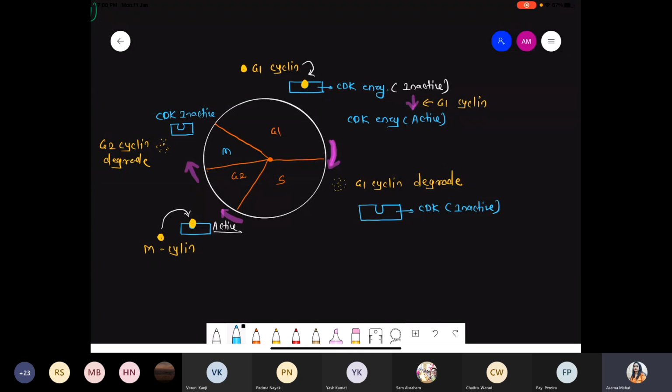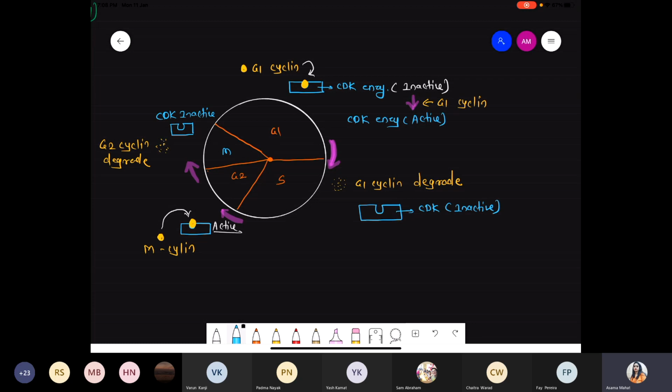That's why in CDK, the C stands for cyclin, because cyclin is an activator. If cyclin binds, the enzyme becomes active. If cyclin is released, the enzyme becomes inactive. Got it? So G1 cyclin forms during the G1 phase, degrades in S phase. M cyclin forms during the G2 phase, and again degrades during the M phase.